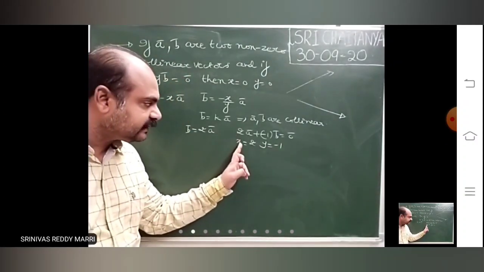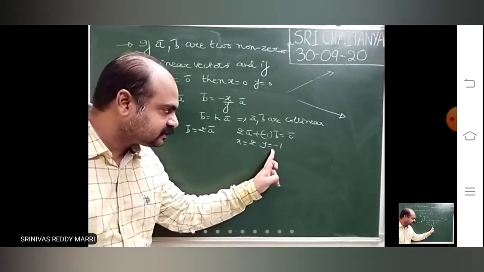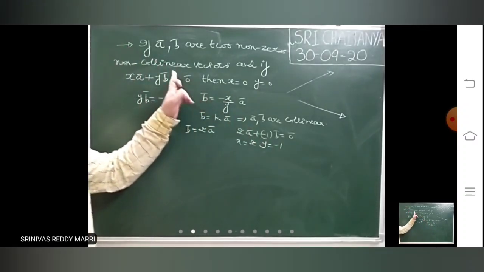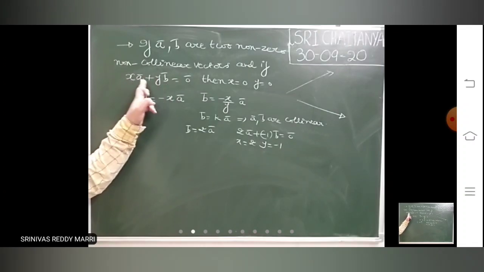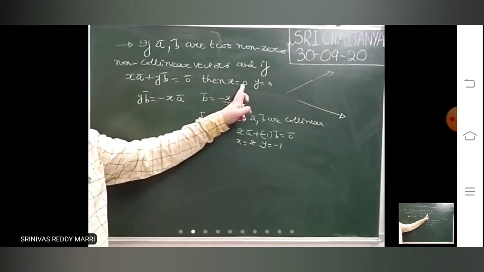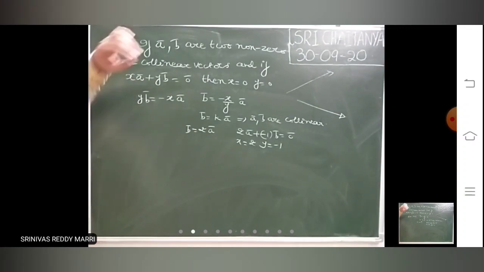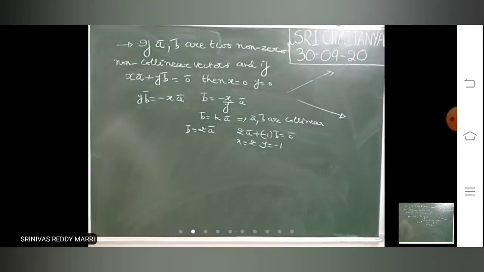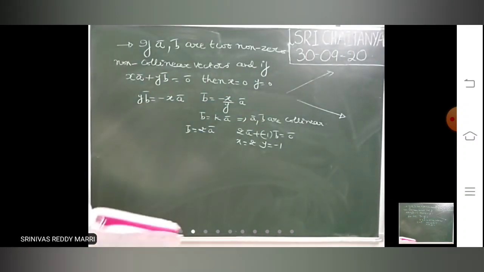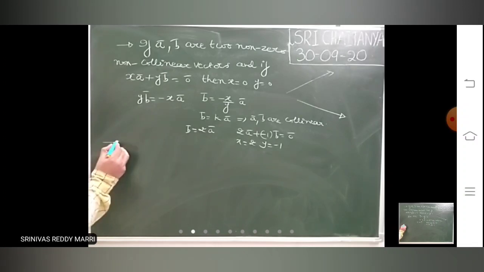If they are collinear vectors, x and y are non-zeros. So if they are non-collinear vectors and this condition is satisfied, it is possible only when x equal to 0, y equal to 0. If given that non-collinear vectors and you got this relation, then equate x equal 0, y equal 0, otherwise not possible. Okay, now look at one problem, a very important concept this is.